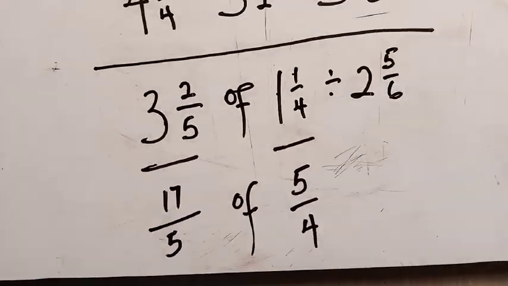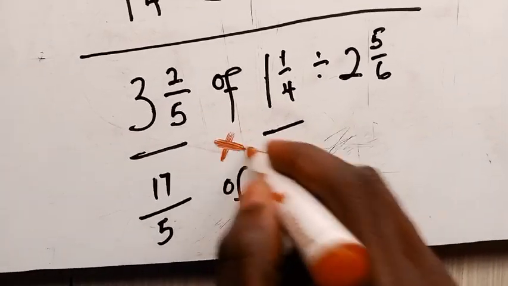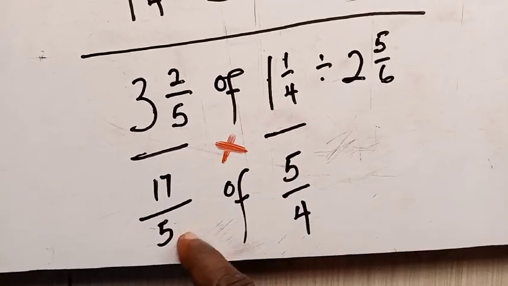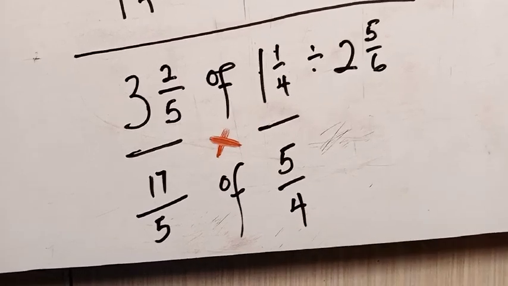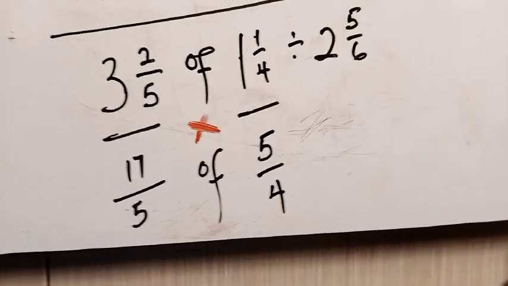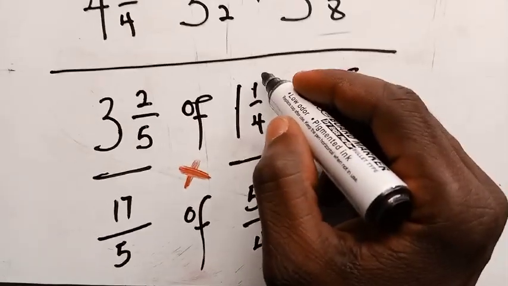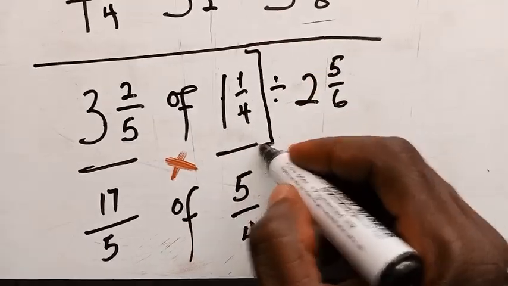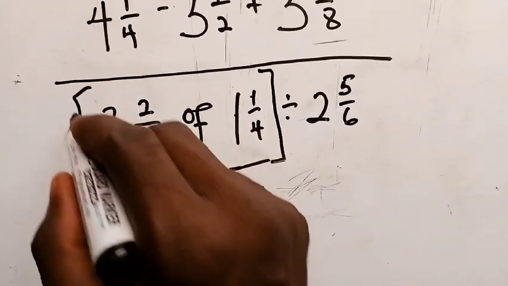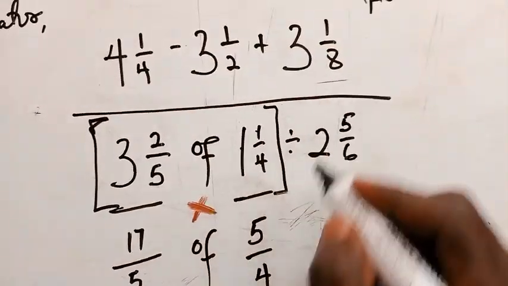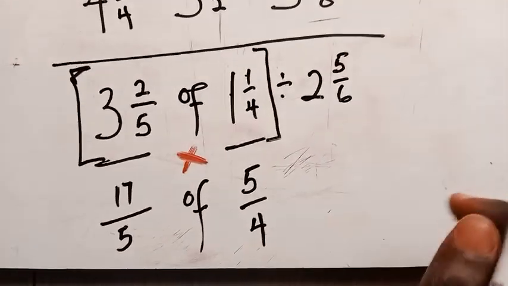The other of means what? In simple terms, that is all the multiplication, right? So this one multiplied by that. That is what we are going to solve now. So how do you multiply? Remember, this is the only thing that we are dealing with. We don't have any issue with the rest of the members here for now. So how do you multiply?